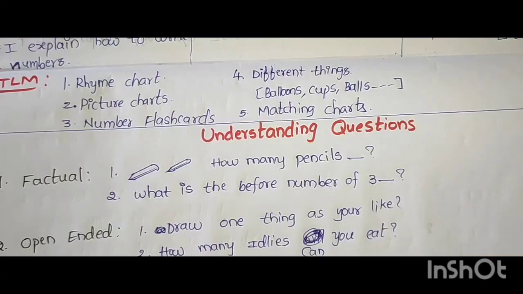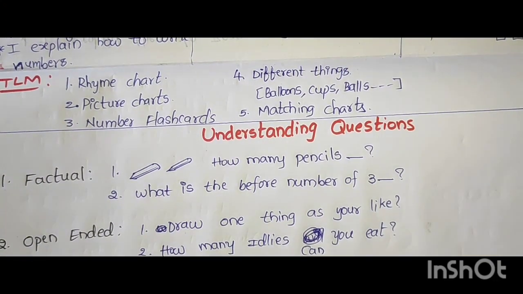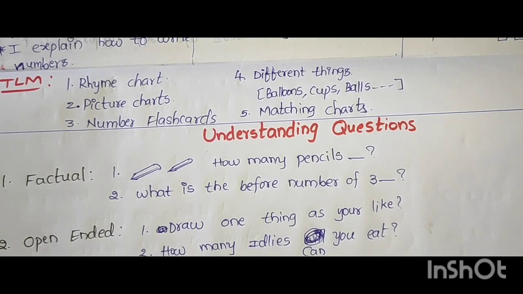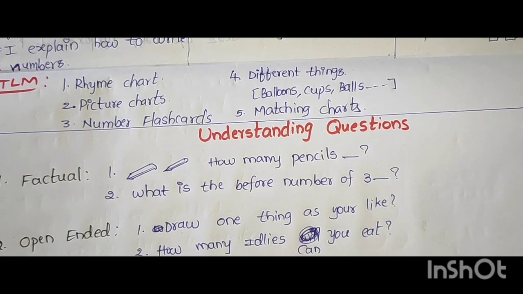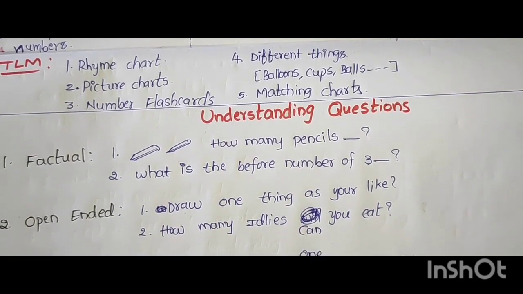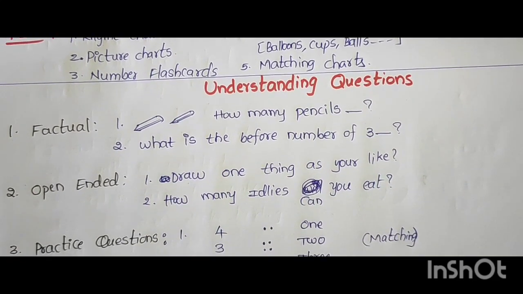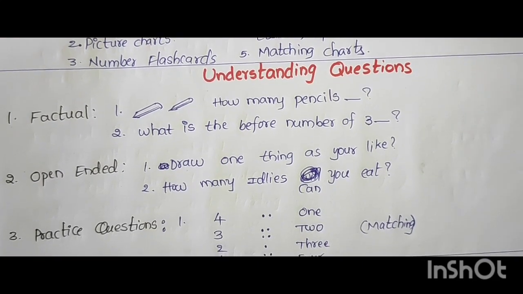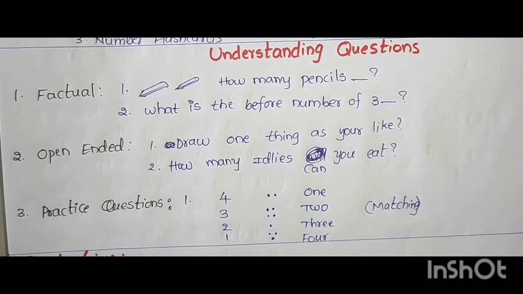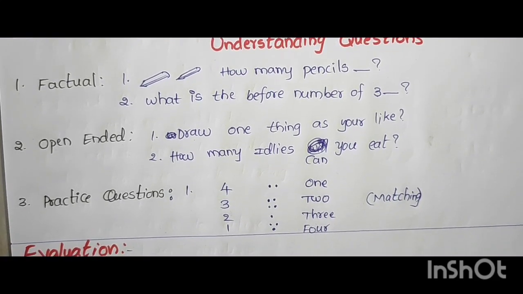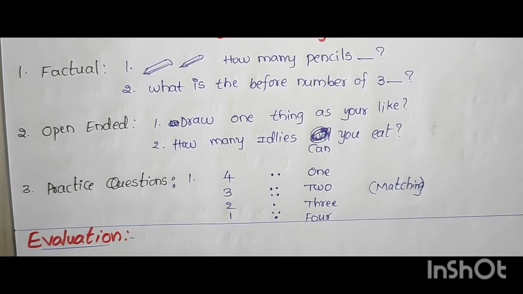The next one, TLM: rhyme chart, picture charts, number flashcards, different things like balloons, cups, balls, matching charts. Understanding questions. Factual: how many pencils, what is the before number of 3. Open ended: draw one thing as you like, how many idlis can you eat. Practice questions: 4, 3, 2, 1, they match the dots and word forms.